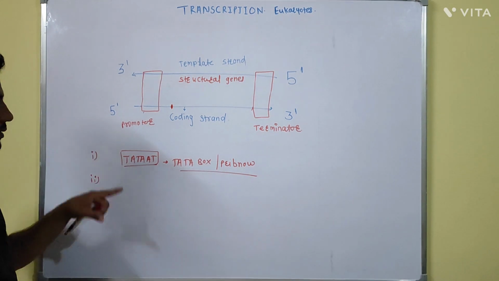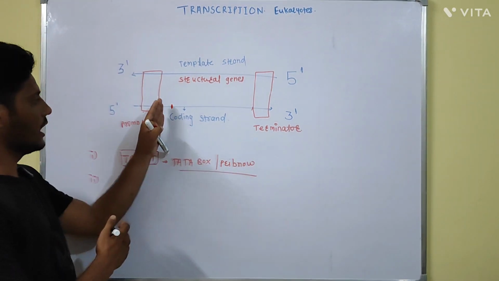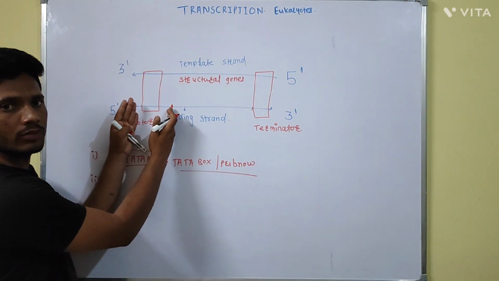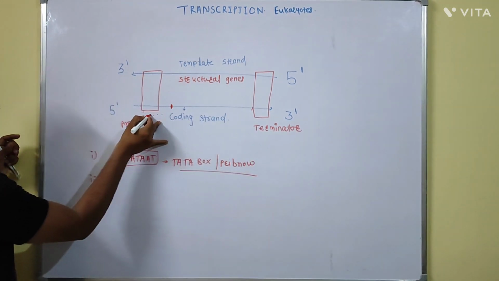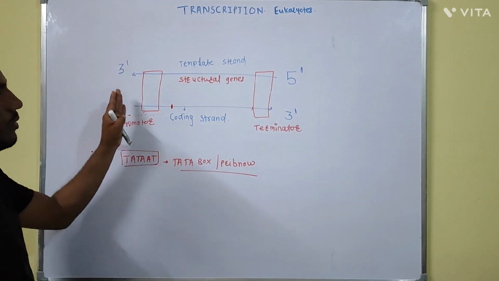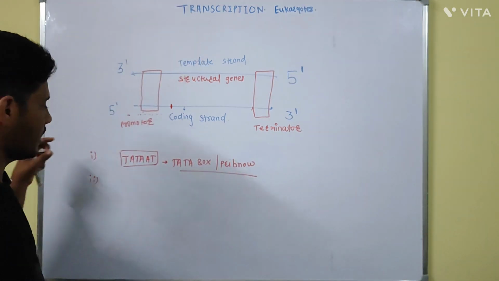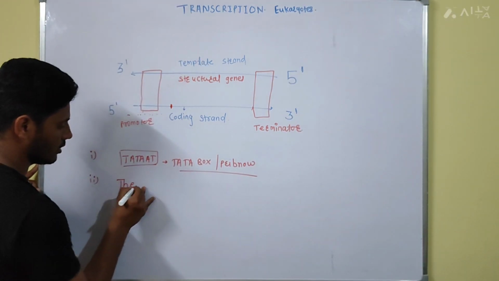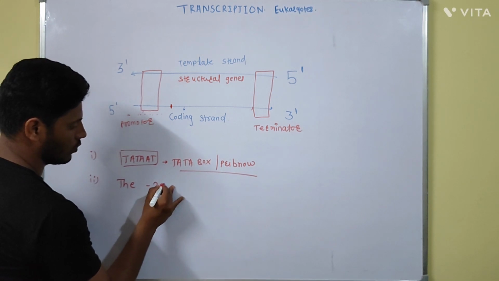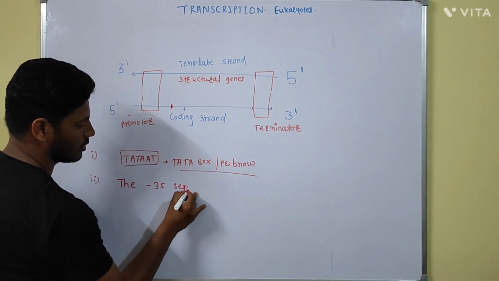There is another site near about 35 nucleotides away from the starting point of the transcription. This is known as the minus 35 sequence.